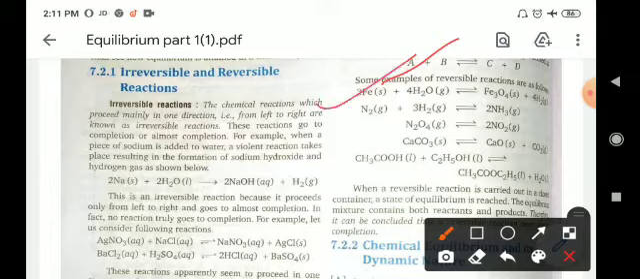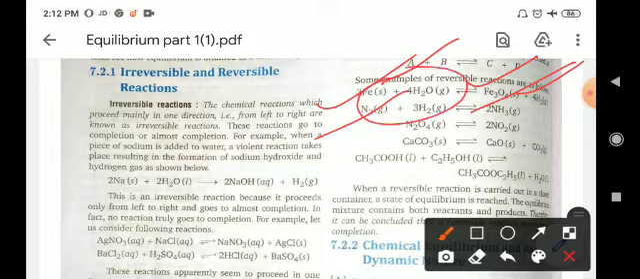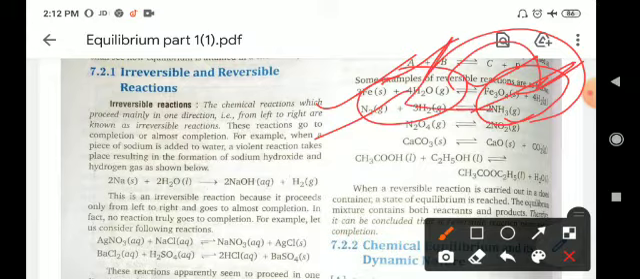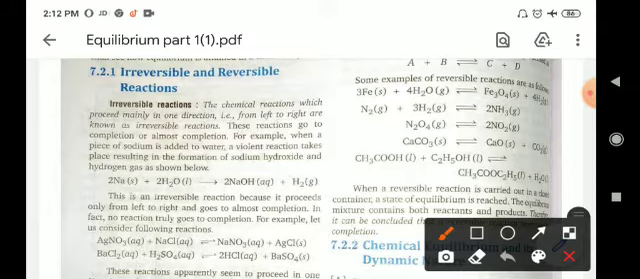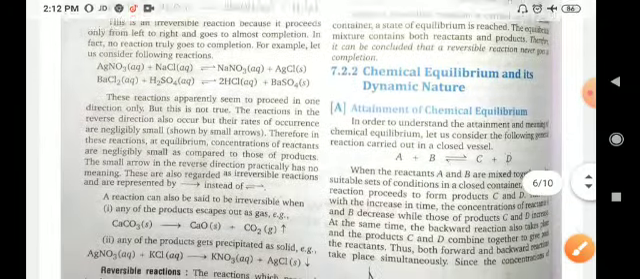Some examples of reversible reactions are 3Fe plus 4H2O gives Fe3O4 plus 4H2, and N2 plus 3H2 gives 2NH3. So these reactants are converted into the product, but these products again break to give reactants. These types of reactions move in both directions, so they are known as reversible reactions.